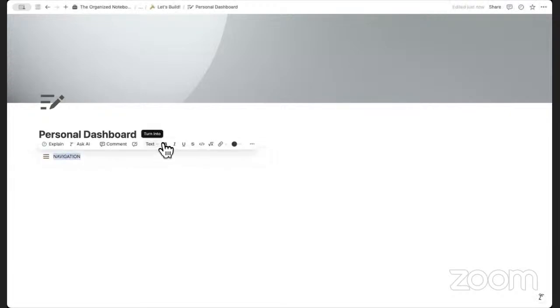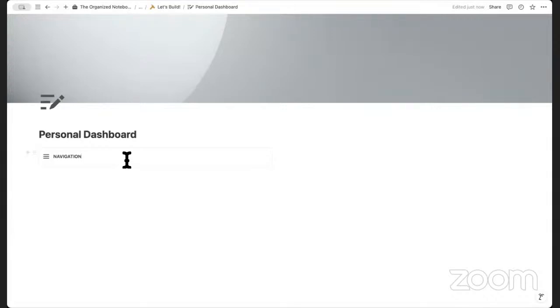So here we're going to start storing our pages and databases. If you do have lots of databases, you might want to consider creating a separate section where you store only the databases and then link the views here. But just to make things simple, today we're just going to add the databases directly inside of the navigation bar.